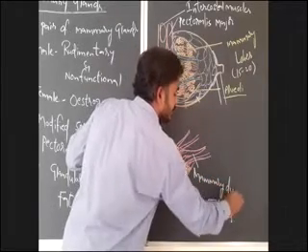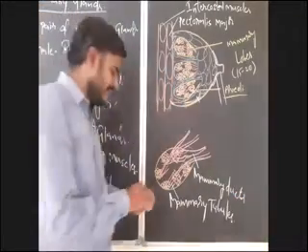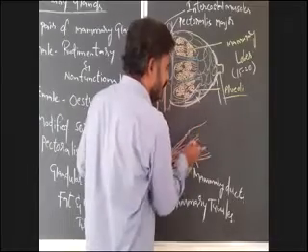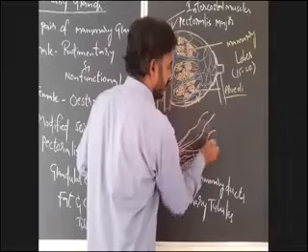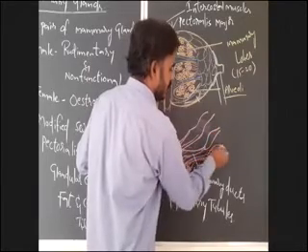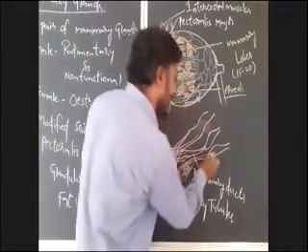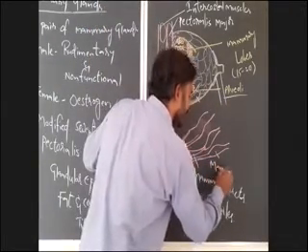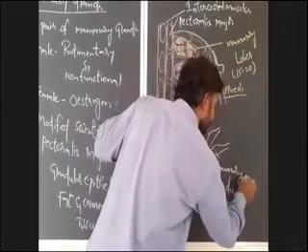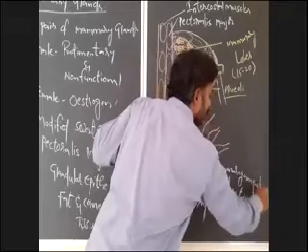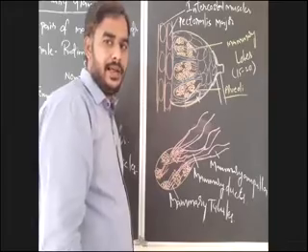Mammary ducts. Again, these mammary ducts are fused to form a large and wide structure like this. So these are known as mammary ampulla.